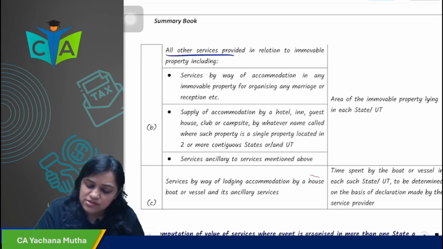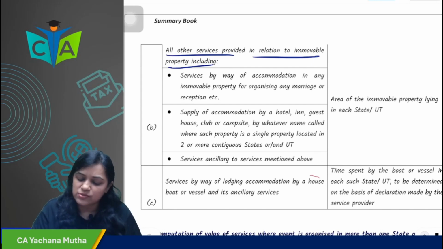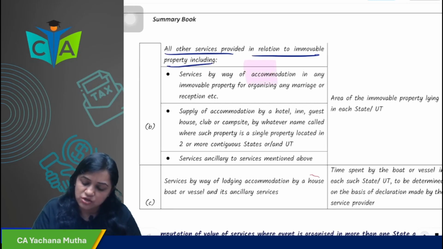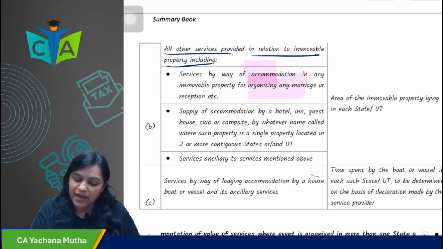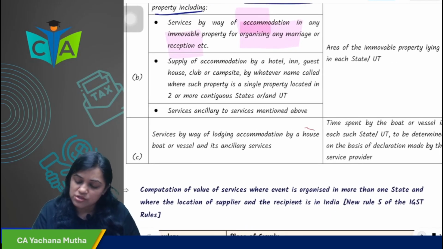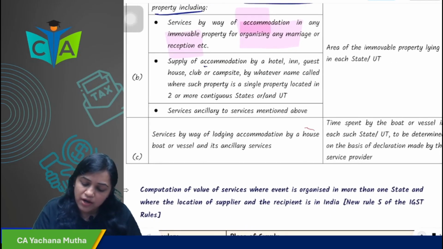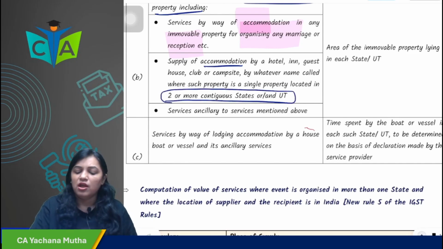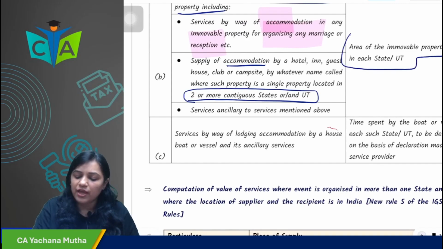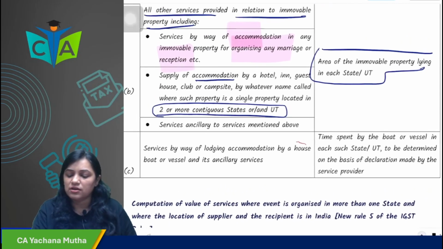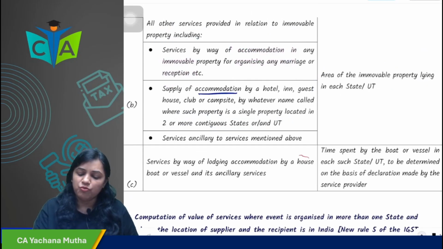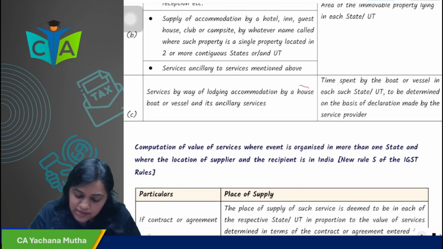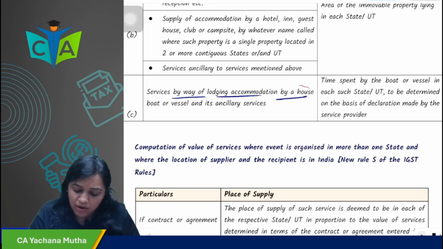Now, for all other services in relation to immovable property, it could be accommodation for organizing a marriage reception in 2 or more states, for example, or accommodation where there are 2 or more contiguous states. In that case, it will be on the basis of the area of immovable property lying in each state or union territory. And last, service by way of lodging accommodation by a houseboat or vessel and its ancillary services.